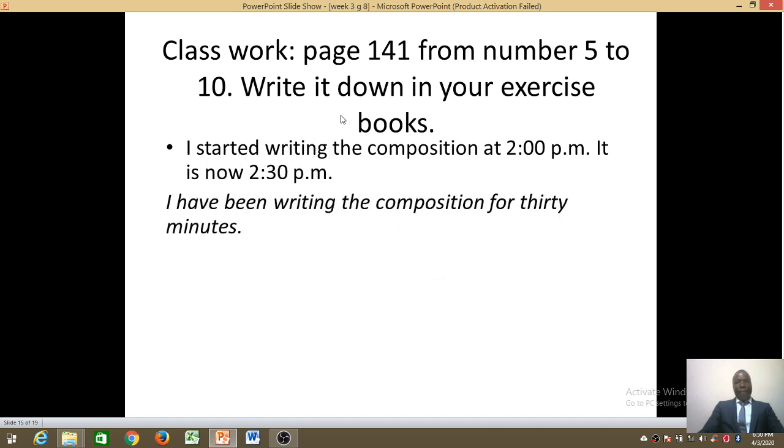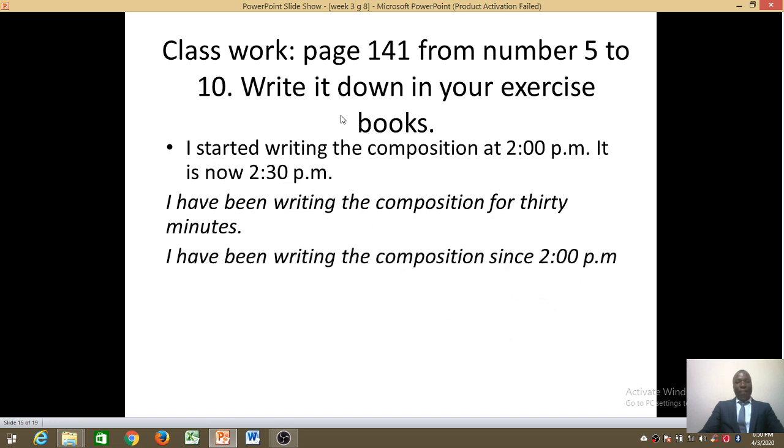So I have been writing composition for 30 minutes. Use since. I have been writing composition since. When did you start writing that composition? 2 p.m. So I have been writing composition since 2 p.m.